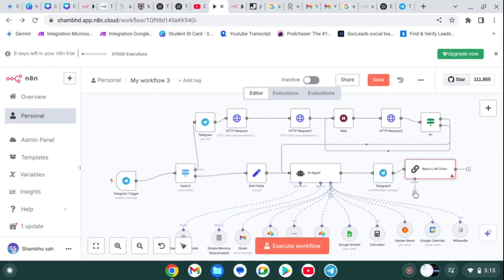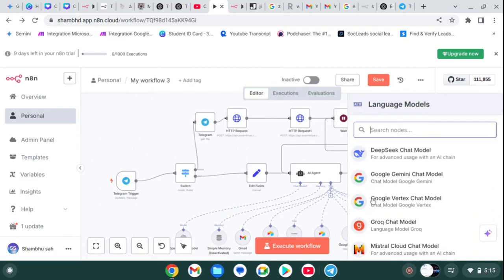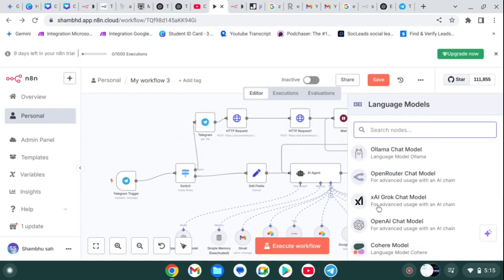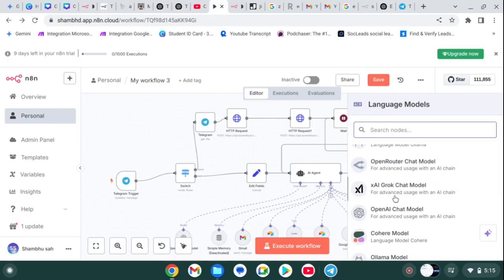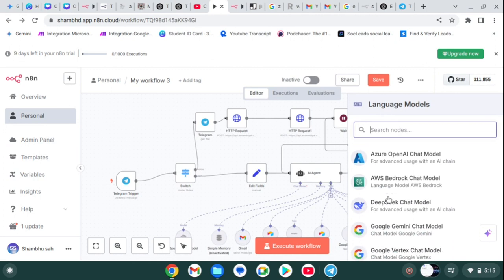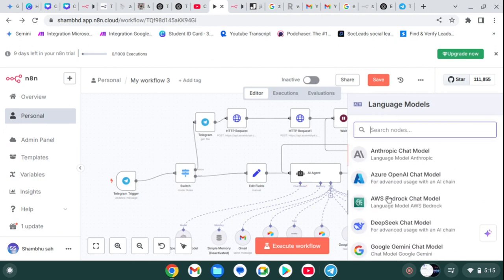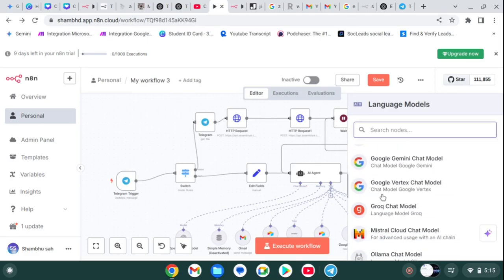Let's connect the model. If you also use OpenRouter or ChatGPT, or you can also install Ollama if you use it locally or in the cloud.